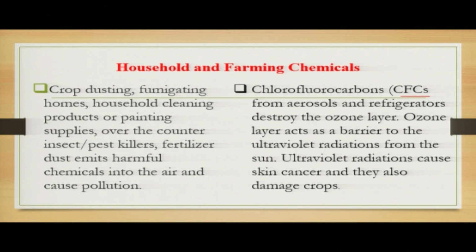So the ozone layer acts as a barrier to the ultraviolet radiations from the sun. It acts as a barrier, you know that. It is a very important layer of the atmosphere, in the stratosphere, sorry. So these ultraviolet radiations cause skin cancer, they also damage crops, and have so many other effects.